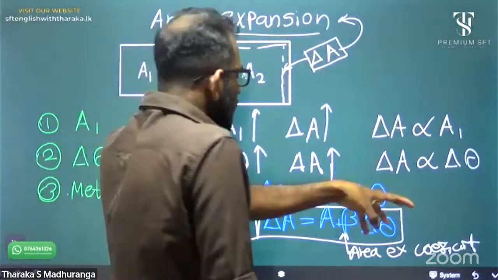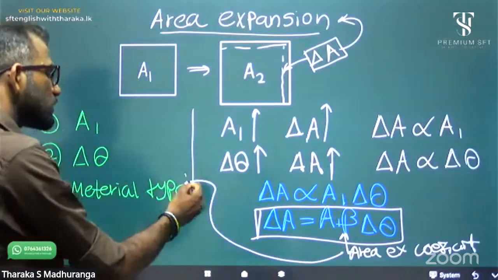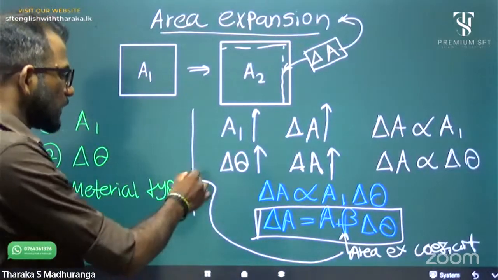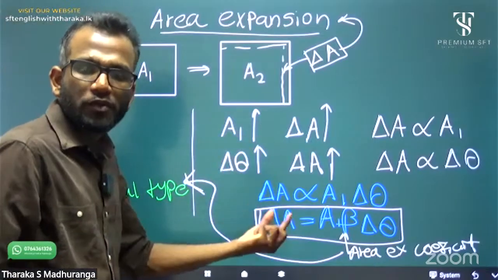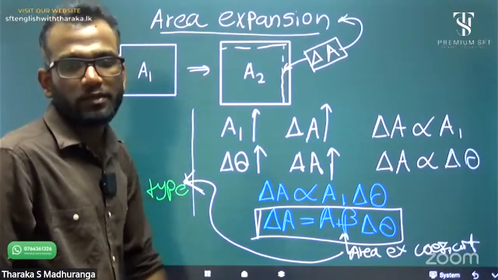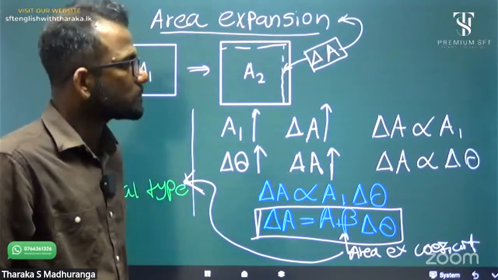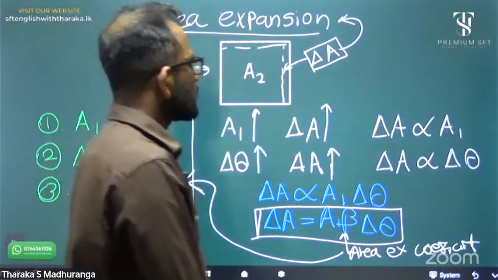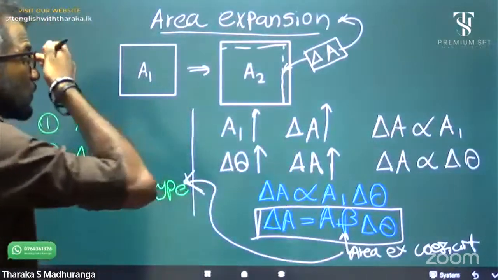Remember, the area expansion coefficient is again a constant that depends on the material or substance type. It changes from material to material.